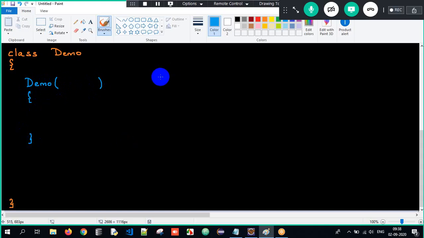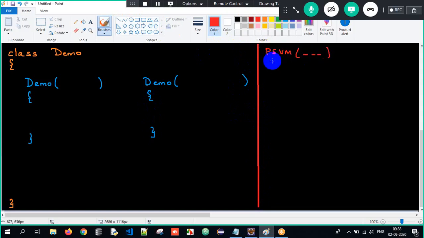This is one constructor. Can I have one more constructor? Yes, sir, you can have any number of constructors. Demo, open and close parentheses and curly braces. As of now, is it a syntactically valid class? My question is, is this a syntactically valid class? Your answer is no. Why no, sir? I'll tell you.